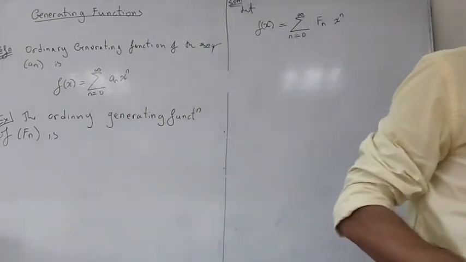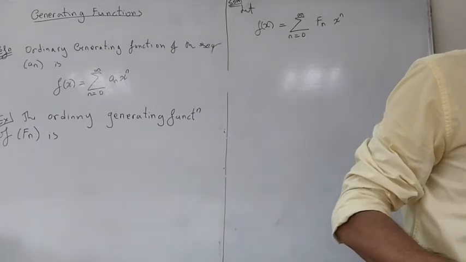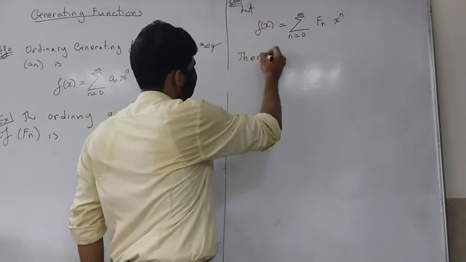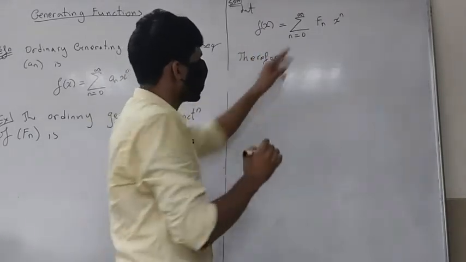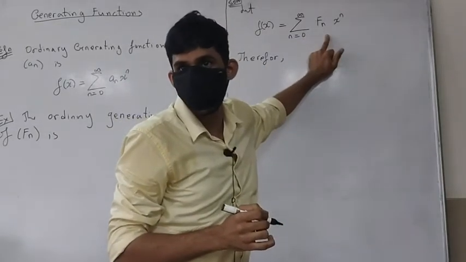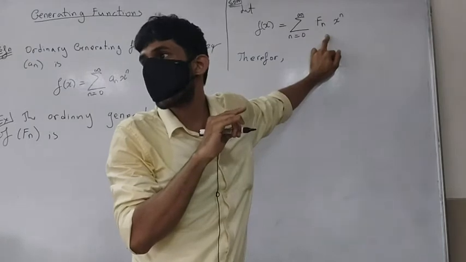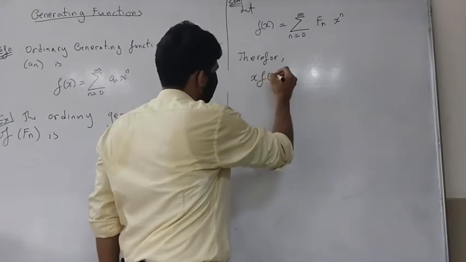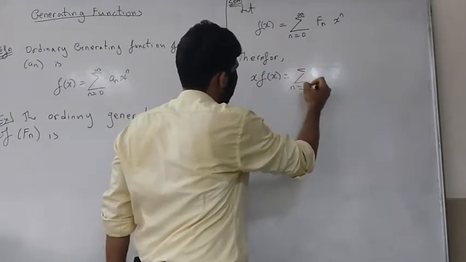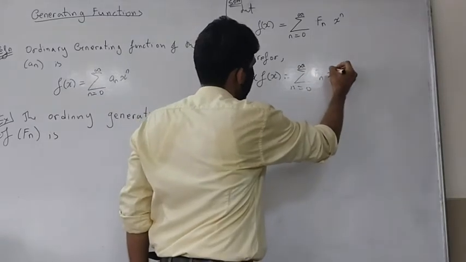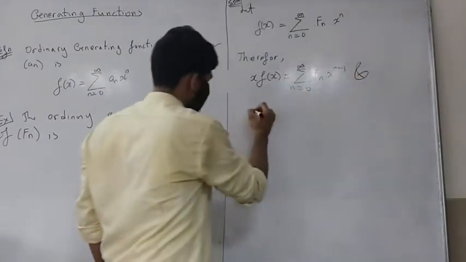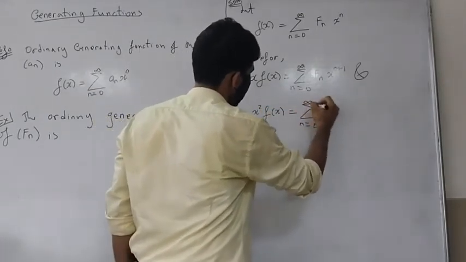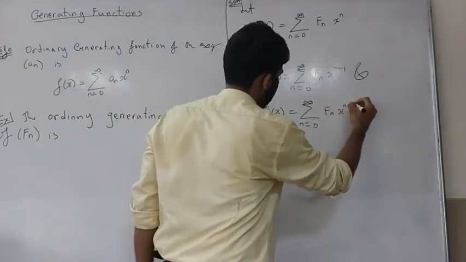So I am going to be using, as I said, the standard technique here. Since the recurrence relation which we know of Fn is of order 2, hence the technique, you can just use the same thing for x times f of x. You can write it as summation n going from 0 to infinity Fn times x raised to n plus 1. And what is x square f of x? This is nothing but summation n going from 0 to infinity Fn x raised to n plus 2.